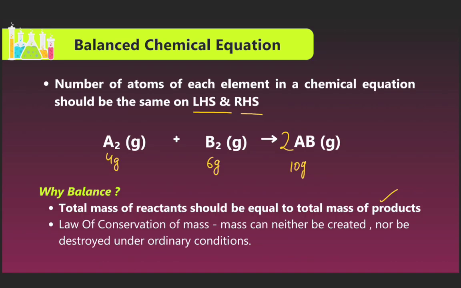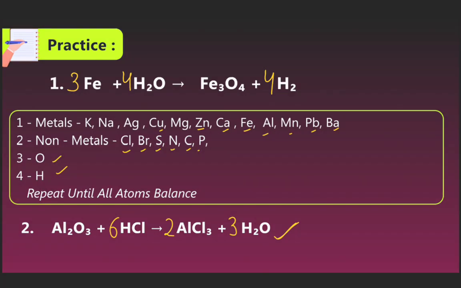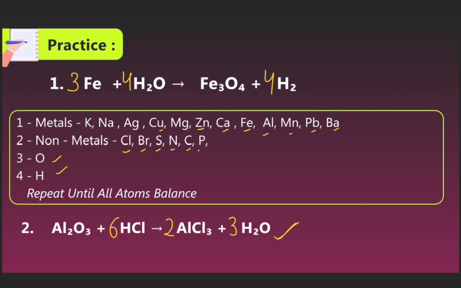In a simple way, let us see the next practice set. Fe plus H2O forms Fe3O4 plus H2. Now we balance it: Fe should be 3 molecules and H2O should be 4 molecules, then it forms Fe3O4, 1 molecule, and 4 molecules of H2 hydrogen gas.